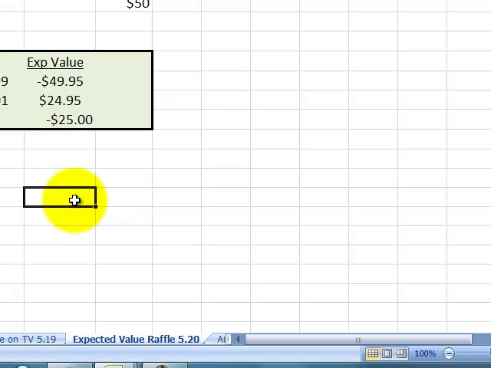So this means if I played the lottery or the raffle an infinite number of times, I would lose $25 on each one I played. That would be the expected value. And this is what Las Vegas and the whole gaming industry is based on. So that covered expected value. Any questions, let me know.